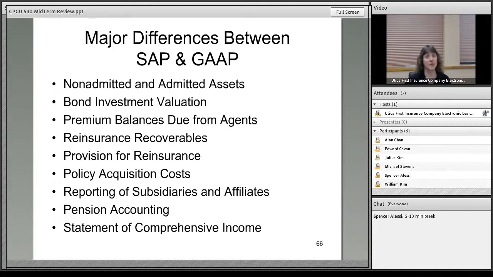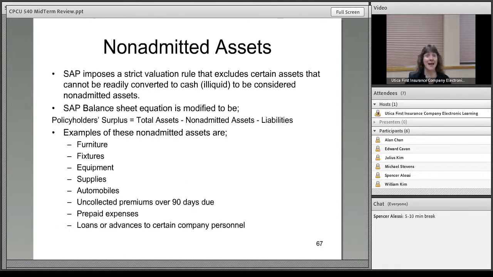And the statement of SAP. Non-admitted assets, got to understand what falls under that category. They are things like furniture, fixtures, computers, supplies, company vehicles, any premium that you can't collect that's over 90 days, prepaid expenses, loans or advances to certain employees of the company. These are all considered non-admitted assets and cannot appear on the balance sheet helping to offset liabilities.